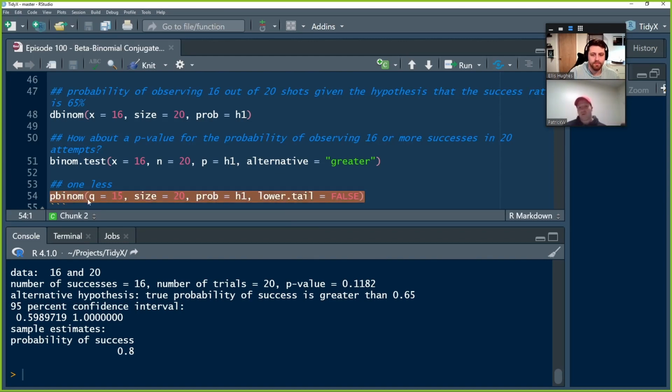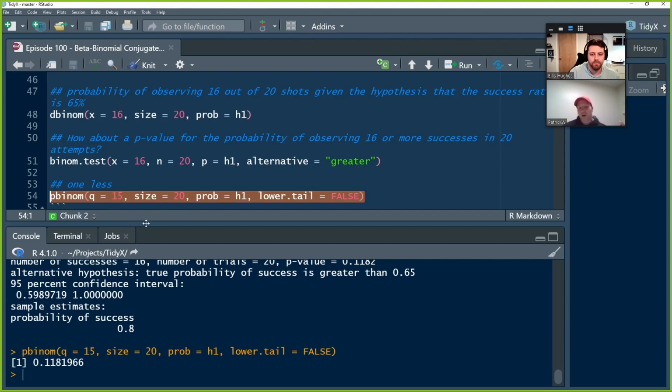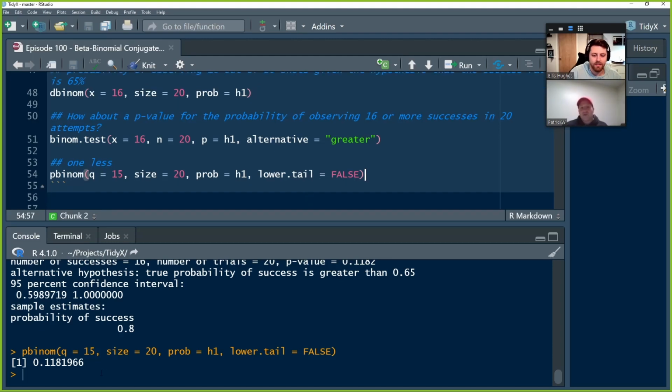And if we didn't want to run the binomial test function, we could use the p-binomial, which we talked about in episode 1, and that's just going to also return the p-value for us. So we basically want to know, did we hit 16 out of 20? It's set to 15 there because it's actually like a 1 minus, right? So it's not intuitive to remember, but it's just what it is. And then set lower tail to false. This isn't that cool. This is frequentist statistics, and we're like, whatever.